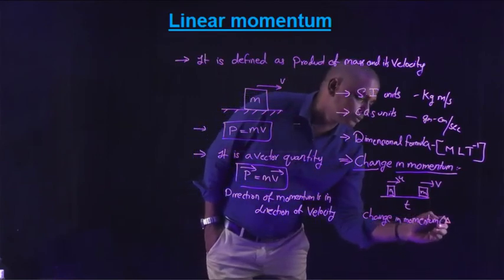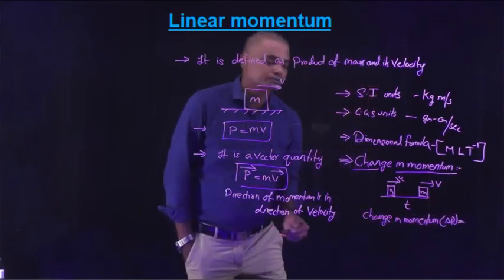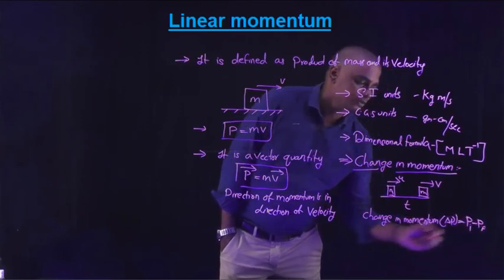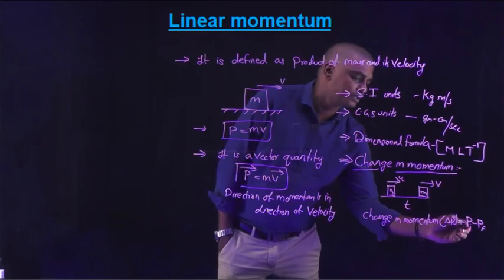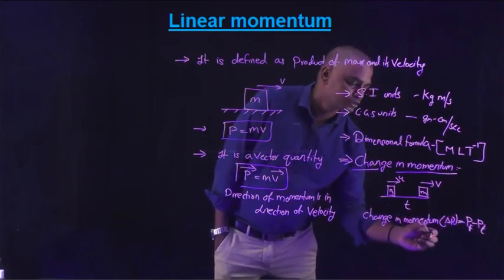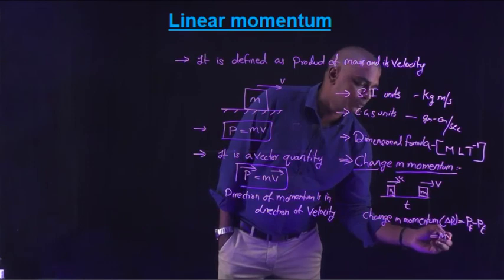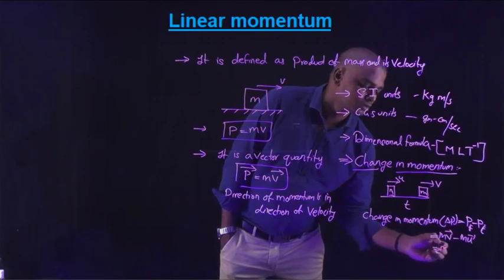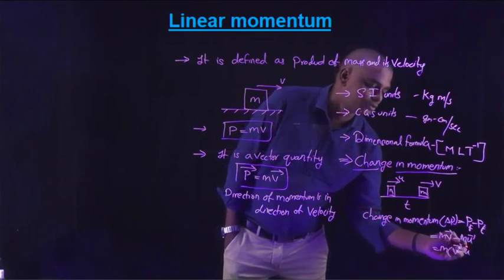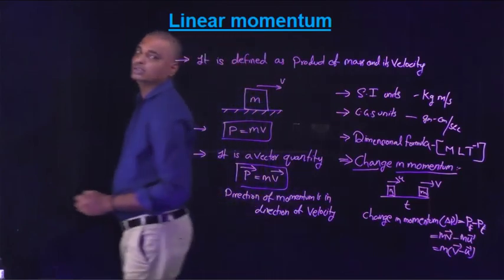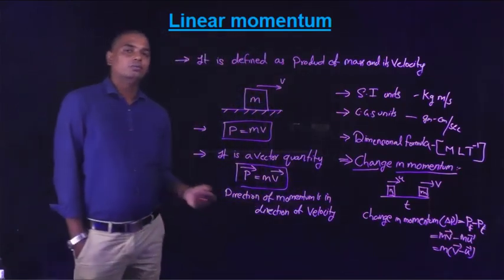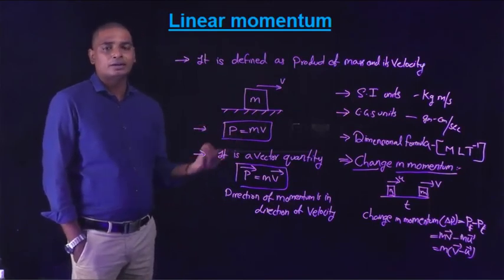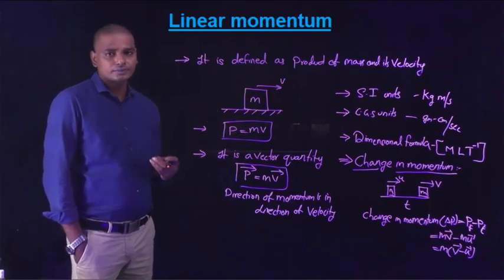Change in momentum, denoted by delta P, is equal to final momentum minus initial momentum, P final minus P initial. So that is equal to final momentum m into v bar minus initial momentum m into u bar. So that is equal to m into (v bar minus u bar), which is the change in momentum of the body. So the direction of the change in momentum is in the direction of the change in velocity.